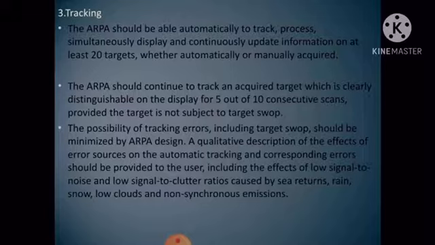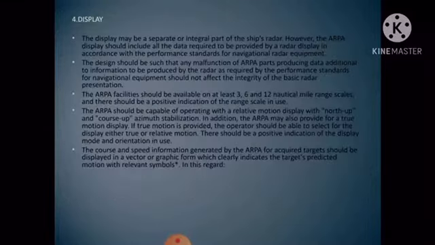A qualitative description of the effects of error sources on automatic tracking and corresponding errors should be provided to the user, including the effects of low signal to noise and low signal to clutter ratios caused by sea returns, rain, snow, low clouds, and non-synchronous emissions.